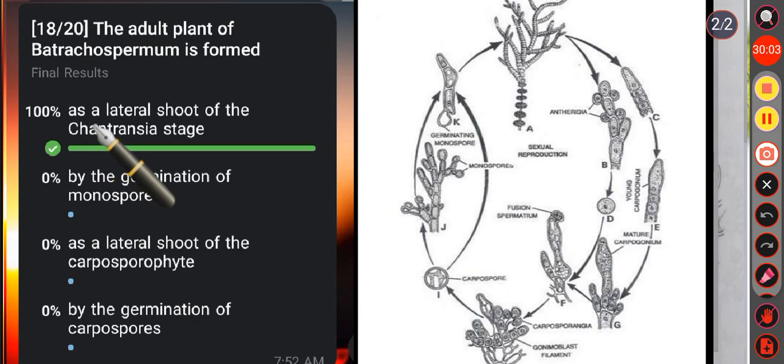Here the correct answer is option A, that is, the adult plant of Batrachospermum is formed as a lateral shoot of the Chantransia stage. We know monospores are formed in the Chantransia stage and on germination again give rise to the Chantransia stage. The erect branches of this heterotrichous juvenile stage give rise to the adult Batrachospermum plant. So here option A is the correct one.